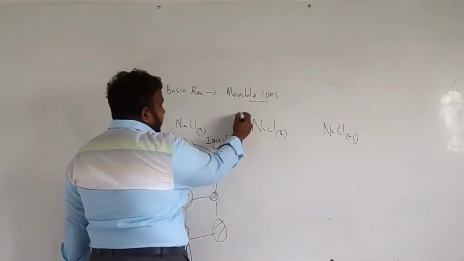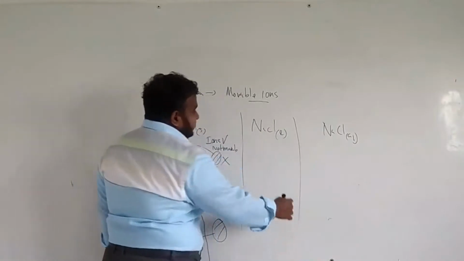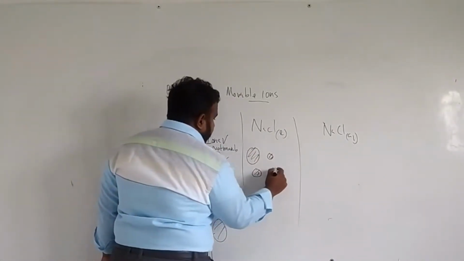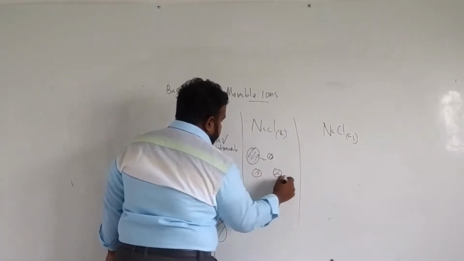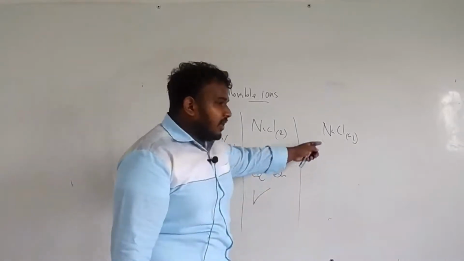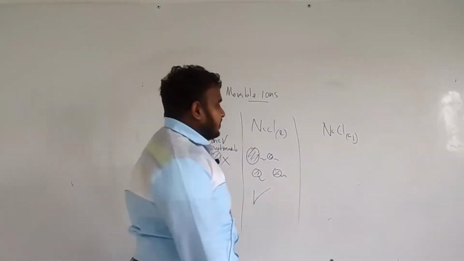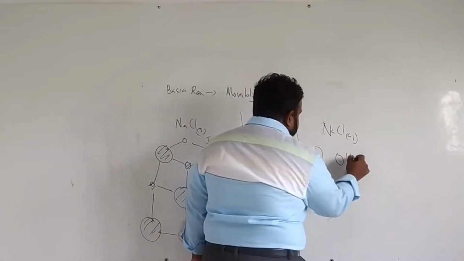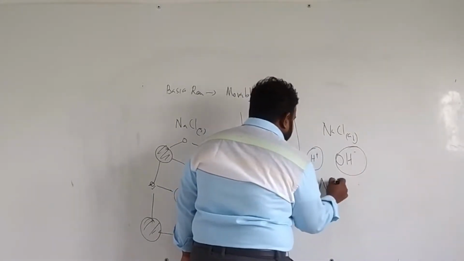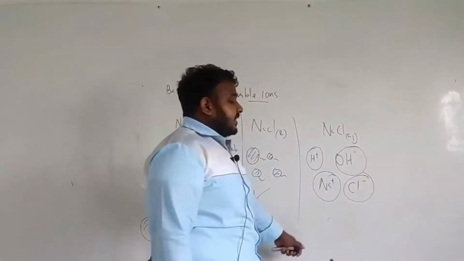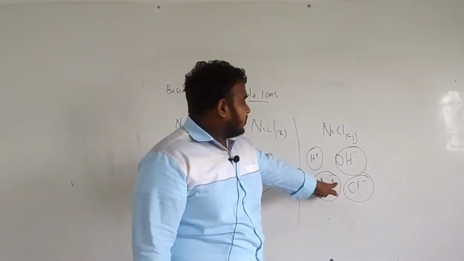But when you go for liquid sodium chloride, now that it is liquid, the sodium and chlorine ions are movable. They can move, so this conducts electricity. Sodium chloride aqueous means it is mixed with water, so there will be H plus ions, OH minus ions, Na plus ions, and Cl minus ions. Now it conducts electricity, no problem at all.